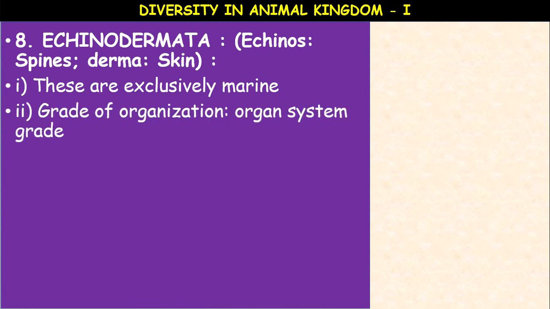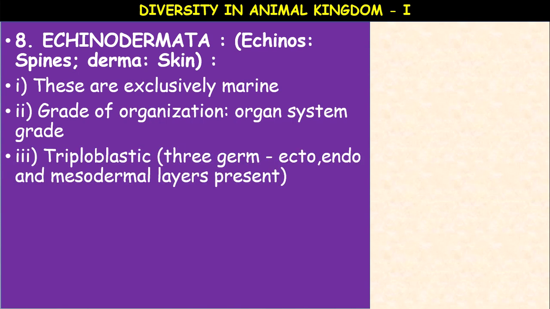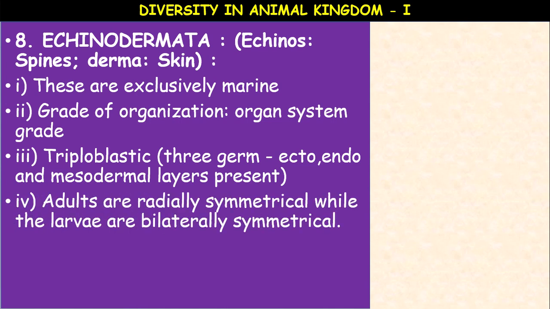At the organ system level of organization, from protozoans to Echinodermata, Echinodermata show the most advanced characters. These are triploblastic, possessing three germinal layers: ecto, endo and mesoderm. Adults are radially symmetrical, while the larvae are bilaterally symmetrical. We can cut the adult along any plane into two equal halves, whereas the larvae can be divided in only one plane into two equal halves.